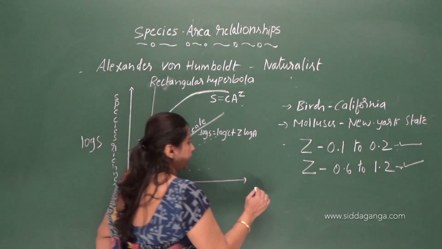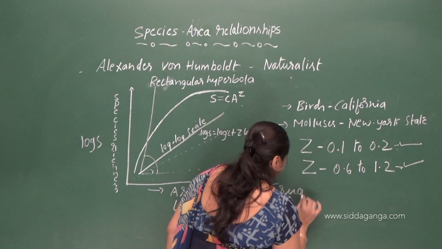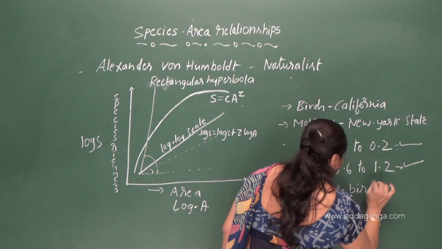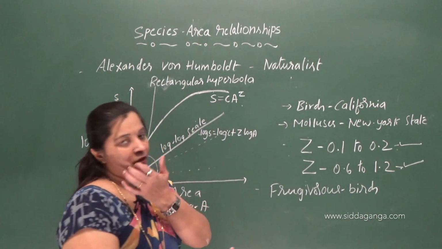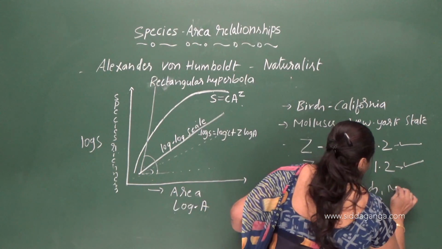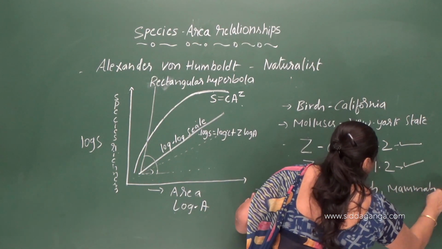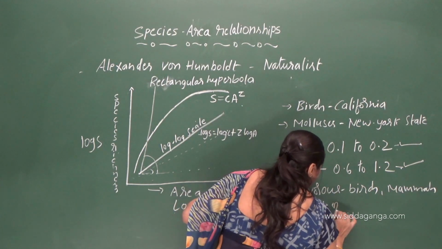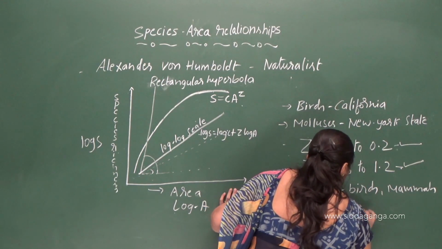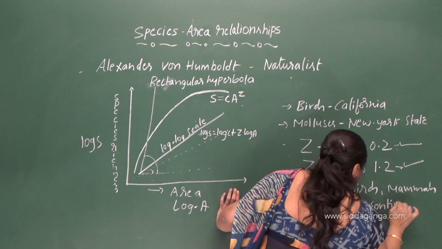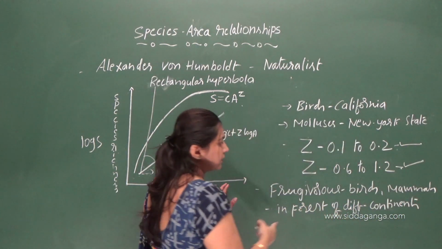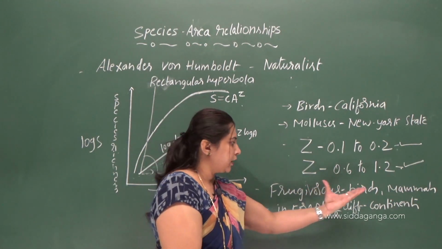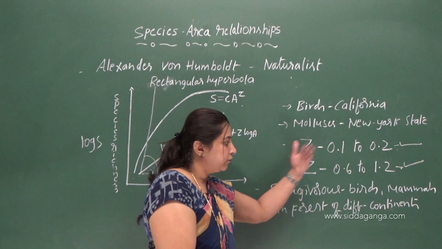Okay, for example, take frugivorous animals, frugivorous birds. Frugivorous birds means fruit eating birds. So the number of fruit eating birds and mammals in the forest of different continents. So here the analysis is done on the species of frugivorous birds, that means fruit eating birds and mammals, in the forest of different continents.